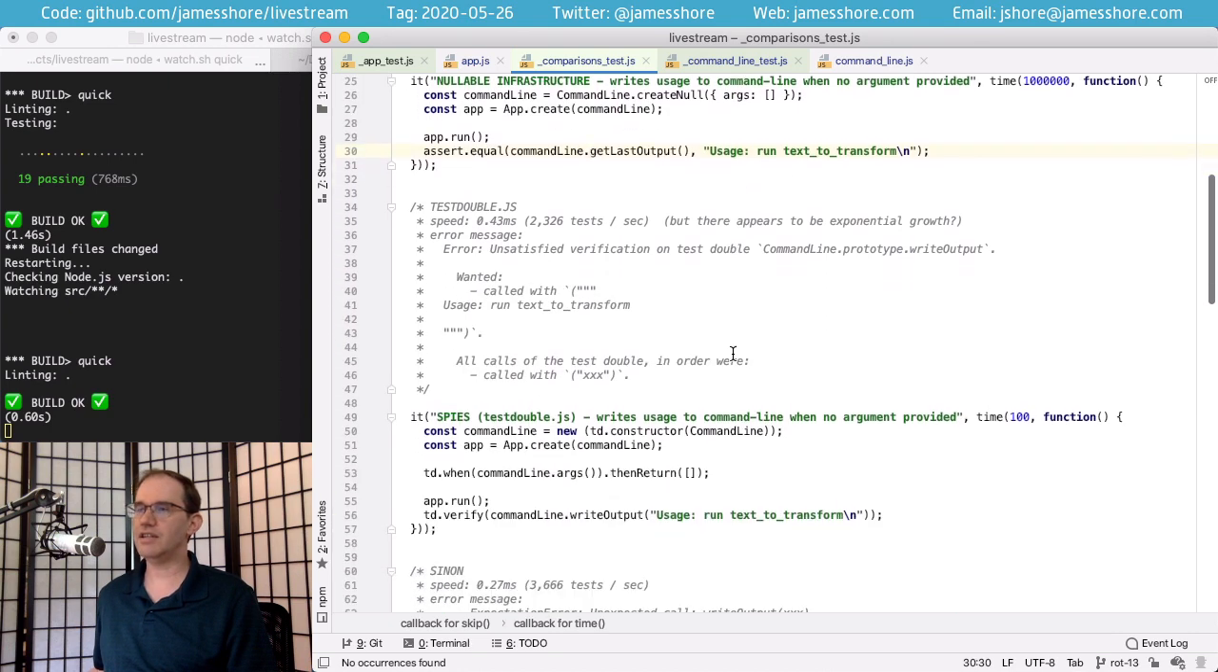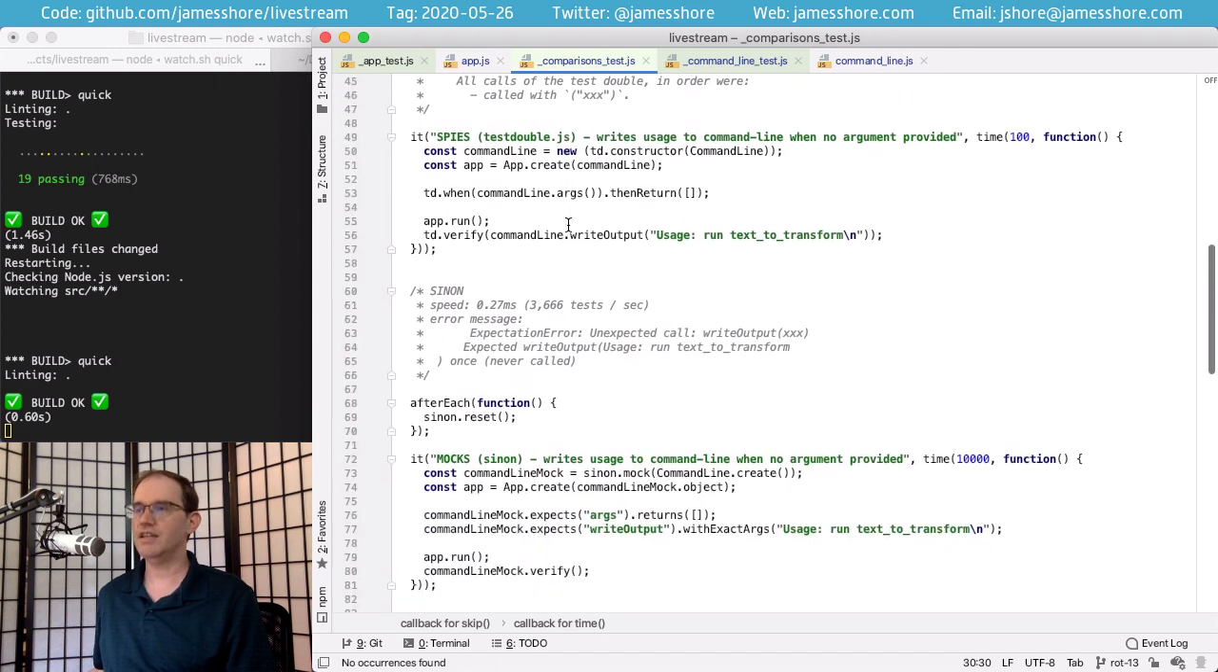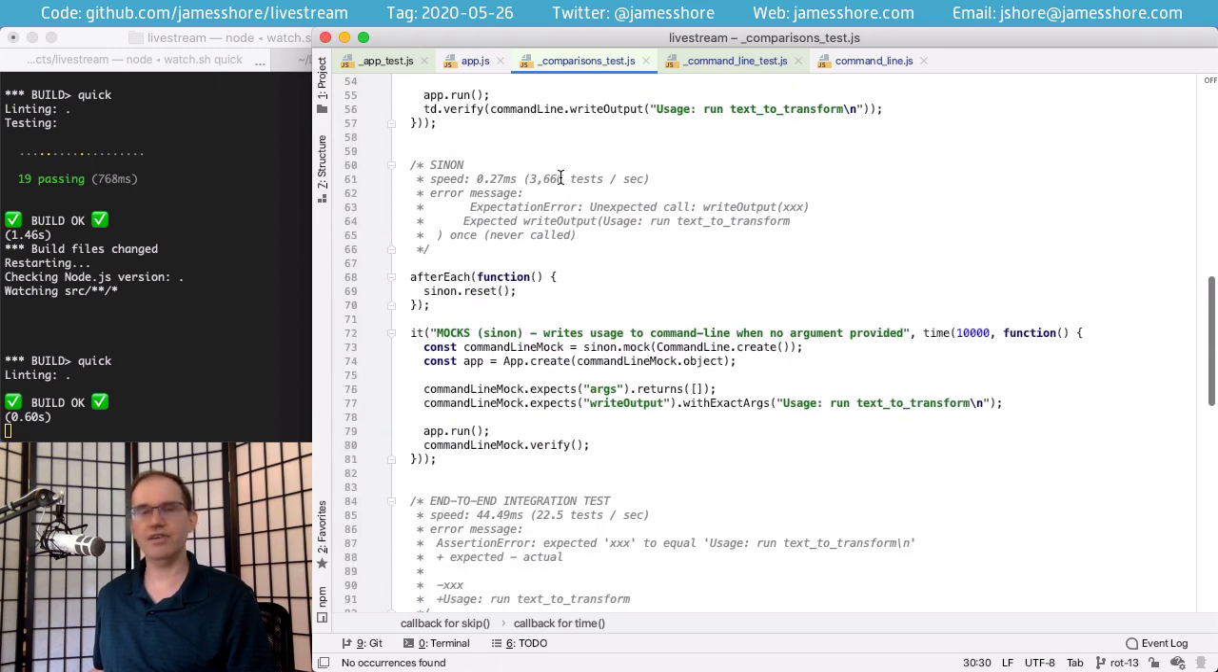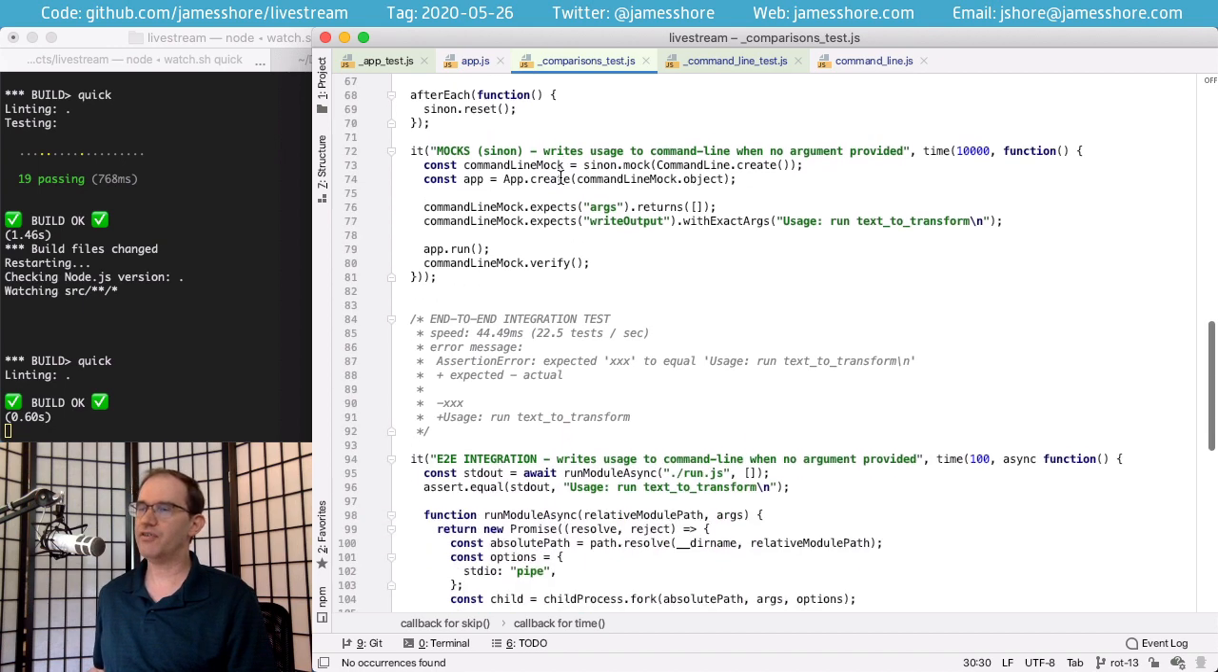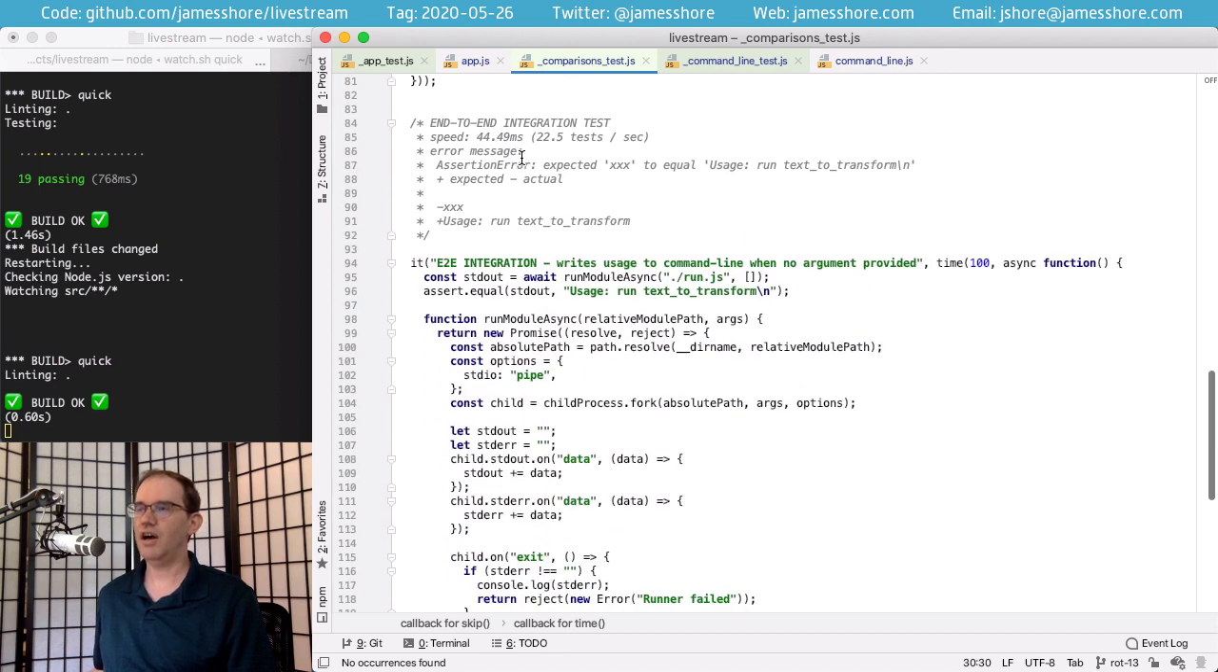Using test double, it's 2 orders of magnitude slower. It's 2,326 tests per second. Sinon is similar. It's 3,666 tests per second. And of course, the end-to-end integration tests are really slow, 22 tests per second.